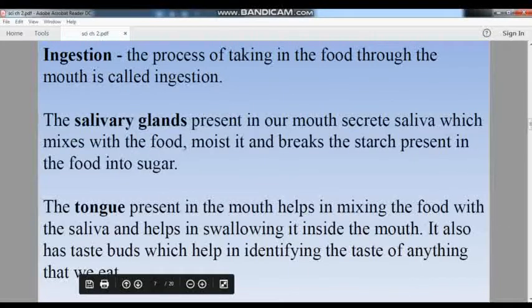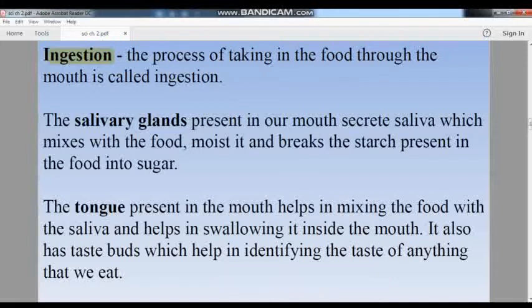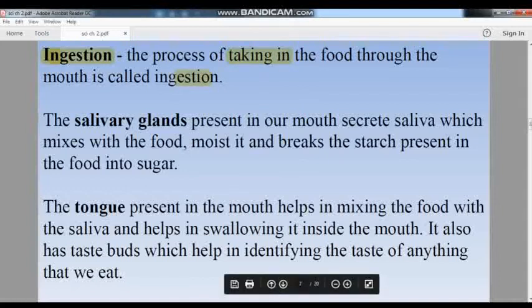We have learned about the mouth or the buccal cavity. Now in the mouth or buccal cavity, the process of ingestion starts. Ingestion means, look at the word in, we are taking in the food. So the process of taking in the food is known as ingestion. Clear?